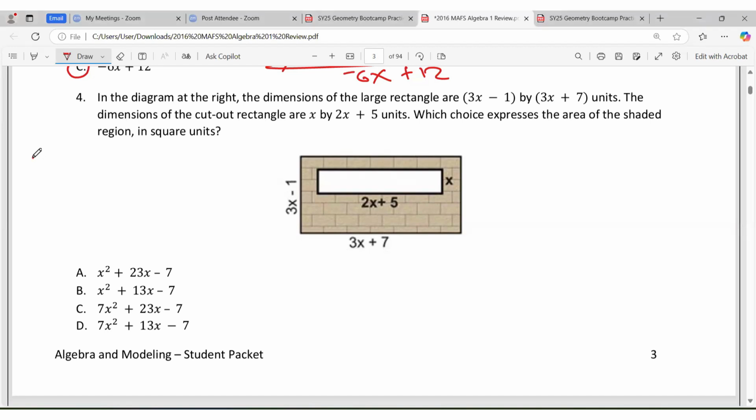Concept, the shaded region here will be this. It's going to be the area of the larger rectangle minus the area of the cutout rectangle.